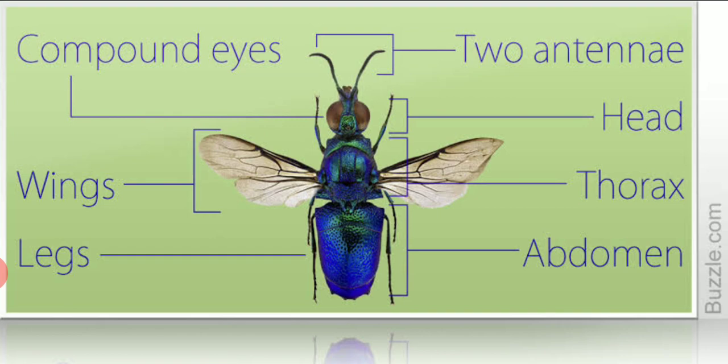Now, all of you have understood? How many legs does an insect have? Answer me. You can answer me in the comment section. Just answer me right now. How many antennae does an insect have? Answer me.